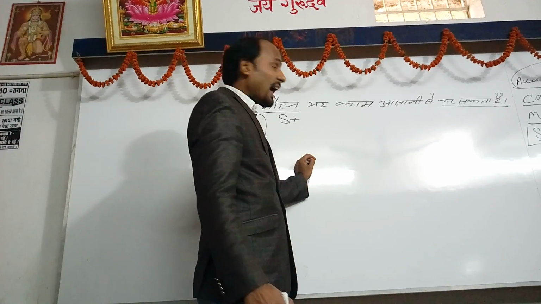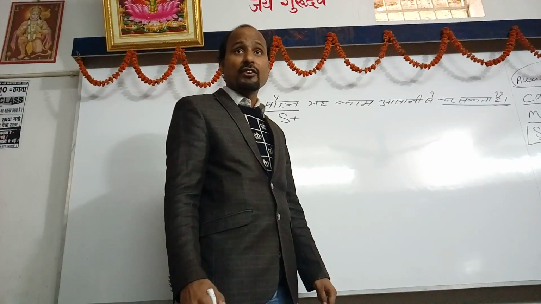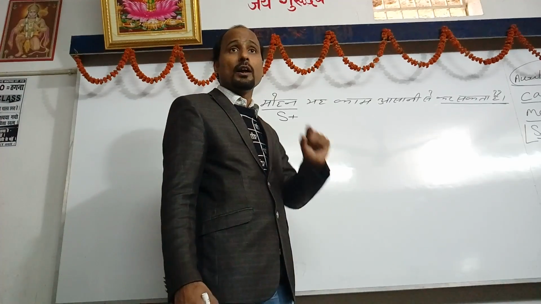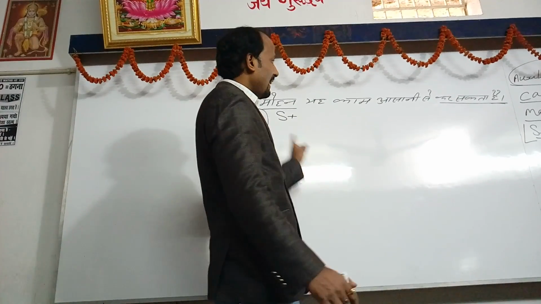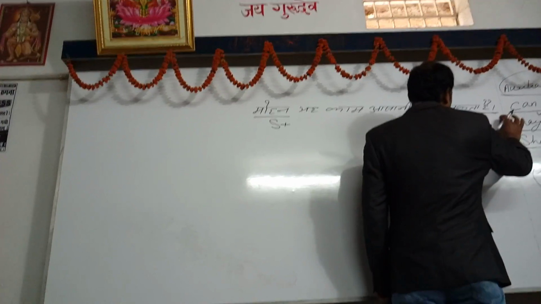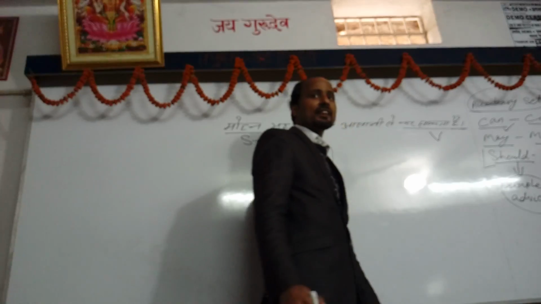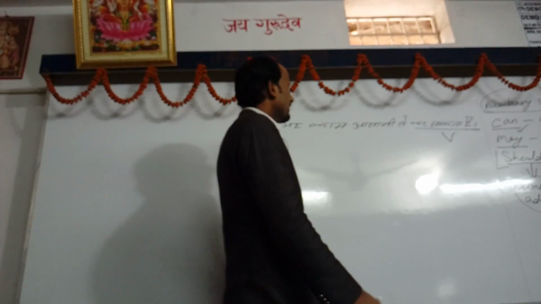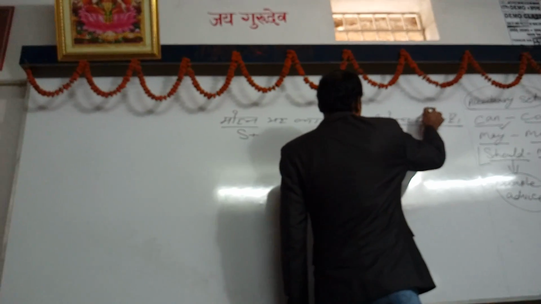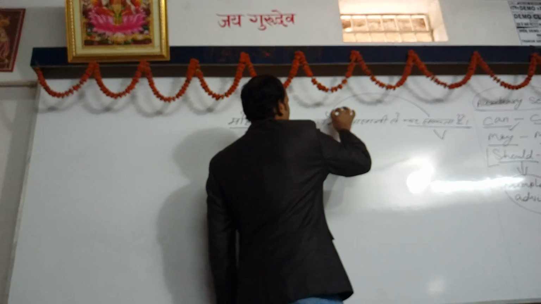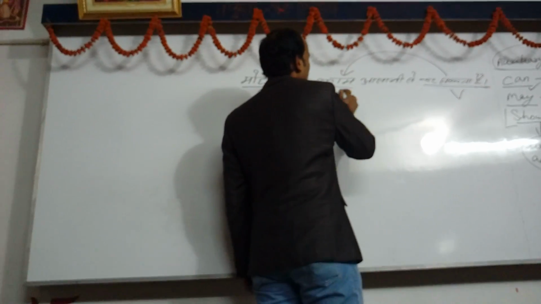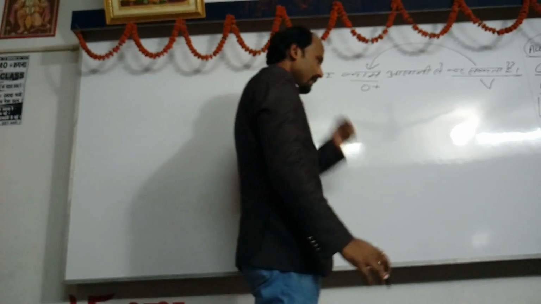And after finding out the subject, we have to know about the verb and object. And here कर सकता है is equal to verb. So we can say कर सकता है is equal to verb, and the resultant of this verb is falling upon the word come. So come is equal to object.